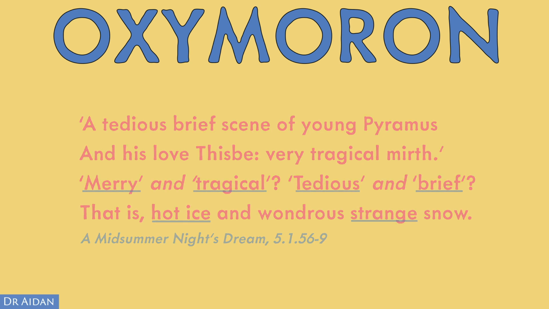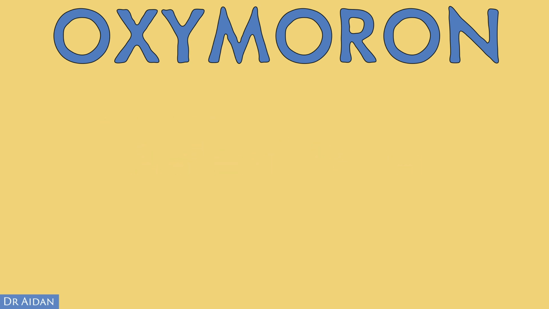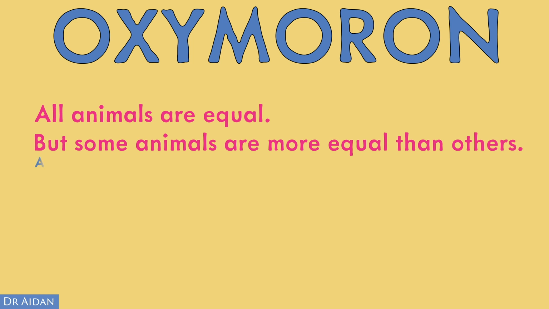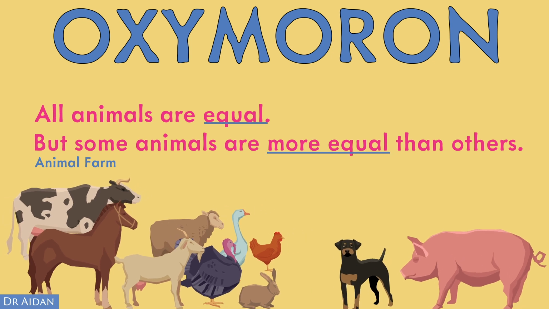And lastly, from George Orwell's Animal Farm. "All animals are equal, but some animals are more equal than others." Here, oxymoron is being used to say that at one and the same time, all animals are equal or of the same importance, yet some of the animals, the pigs, are more equal, i.e. more important.